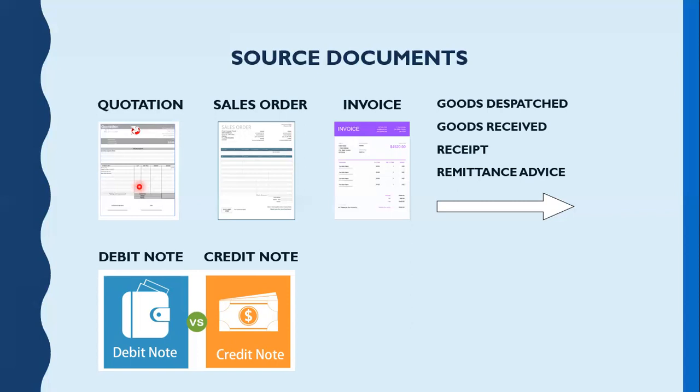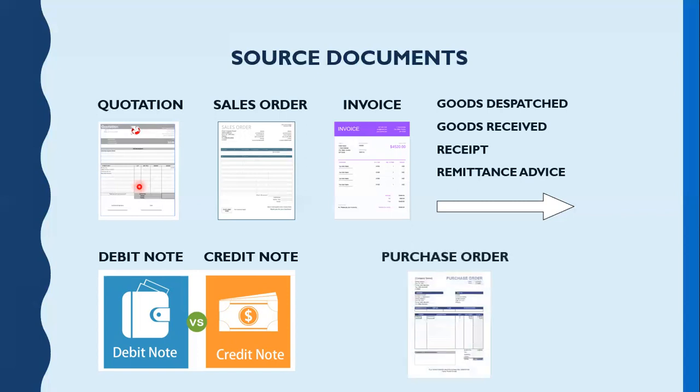The next thing we need to learn is the purchase order. Purchase order means what we want to order a supplier to supply us. So this is similar to sales order, but this time we are ordering. In case of sales order, the customer was ordering. So the purchase order means we are ordering to buy the goods from a supplier. So these are the source documents that we mainly get our information from.